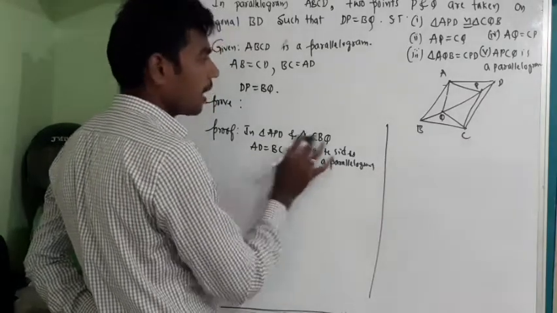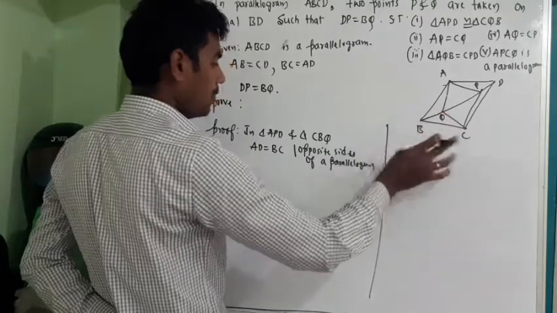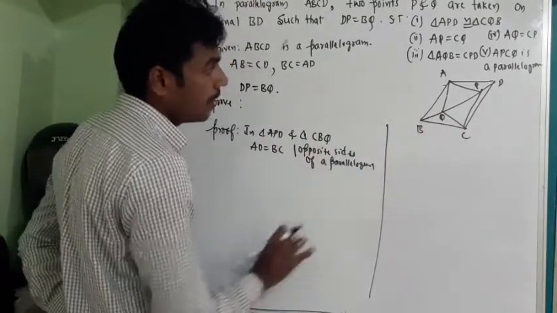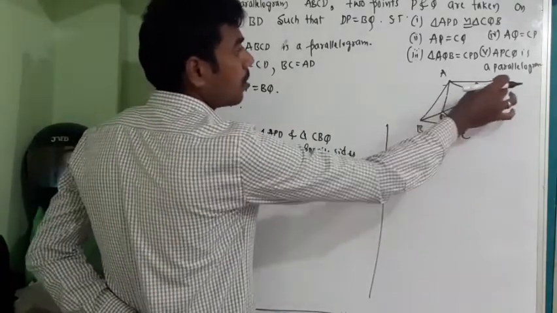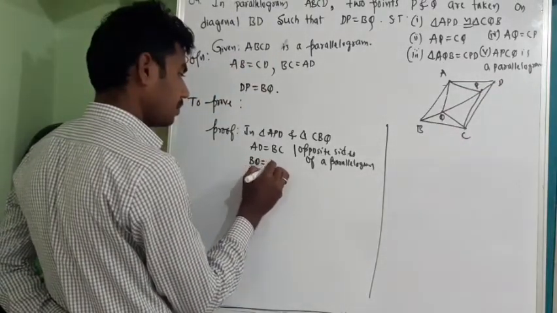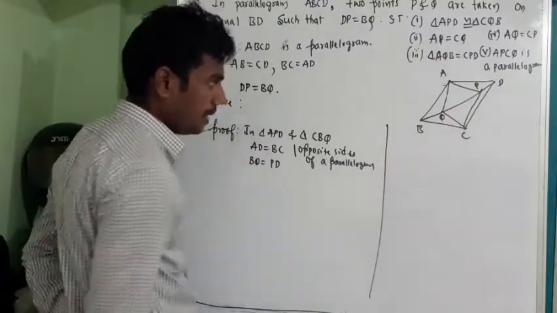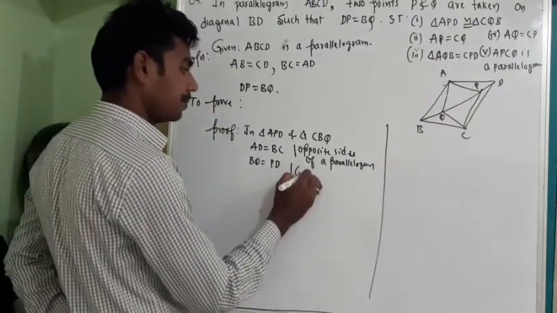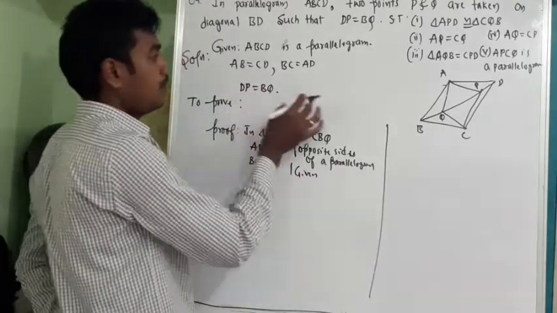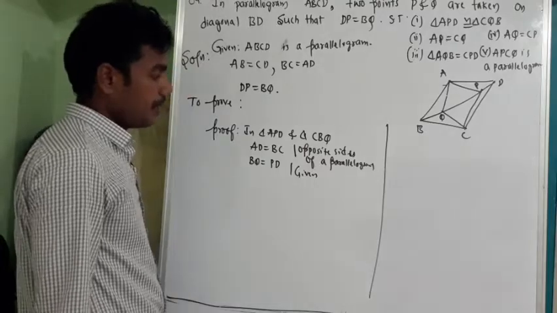After that, in triangles APD and QBC, what can I write? It is given that BQ is equal to PD. Where is BQ? BQ is equal to PD. It is given. BQ is equal to PD or DP. Right? Next, what can I write?